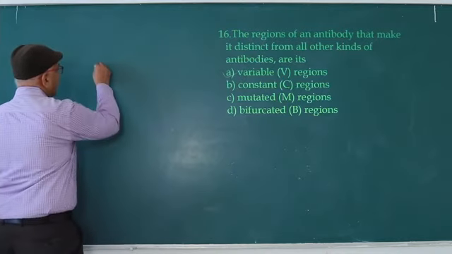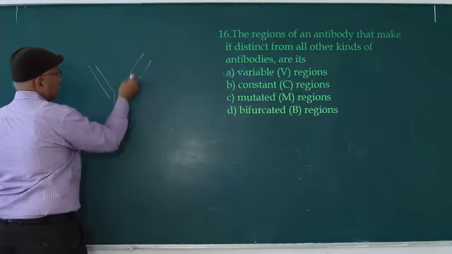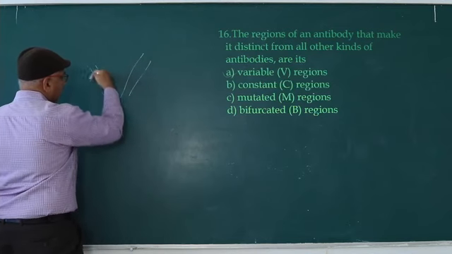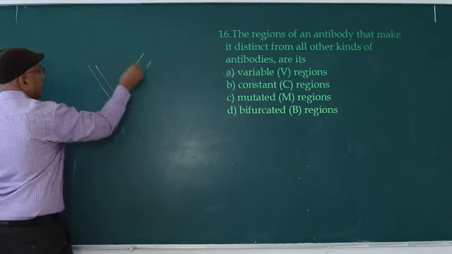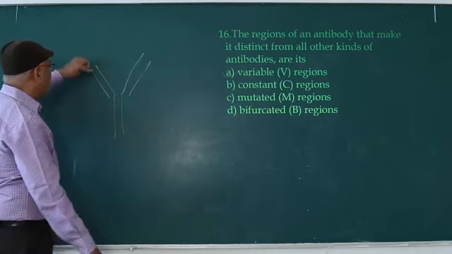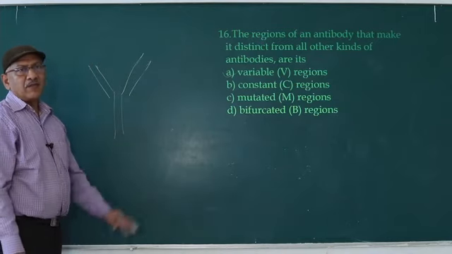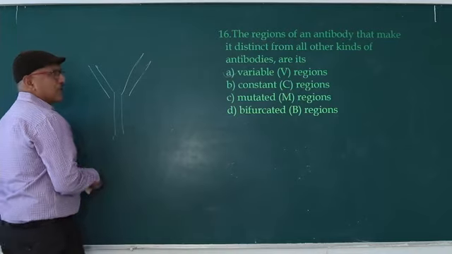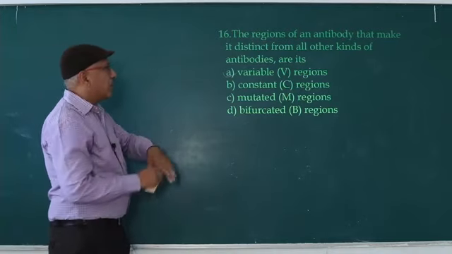Bifurcated region means, you already know, it is Y shape. So here also the major part is constant region, and only the terminal part is variable region. Variable region means the FAB ends, the 2 FAB ends, the fragment of antigen binding sites. So that's why variable region.